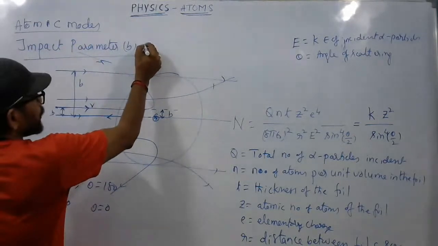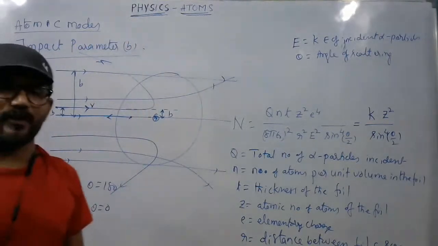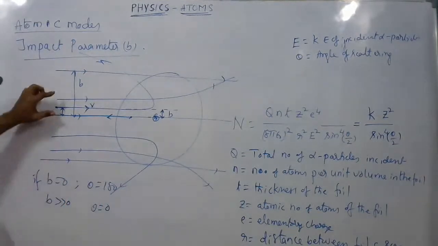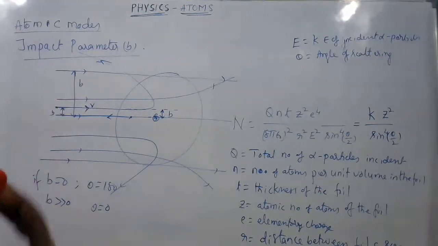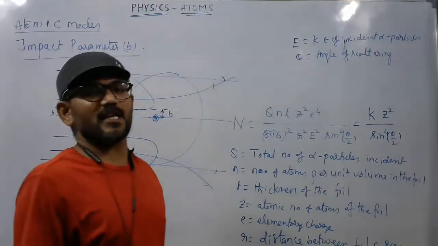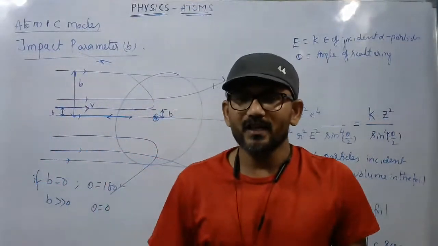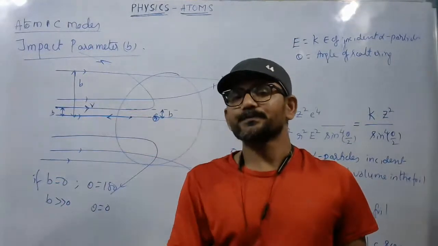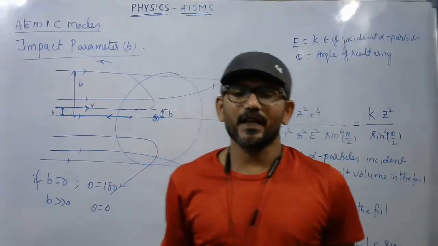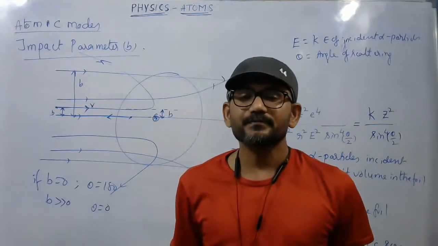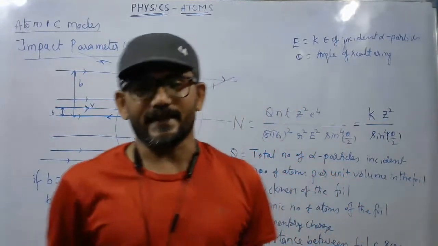Better you write down the definition of impact parameter. Impact parameter can be defined as the perpendicular distance between the initial velocity direction and the nucleus.